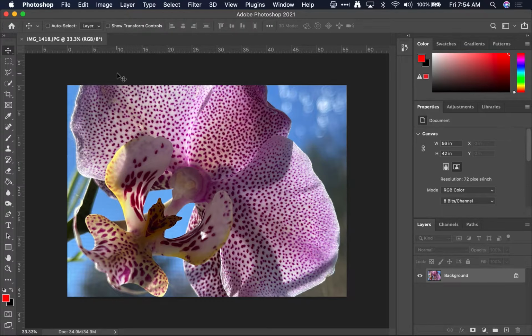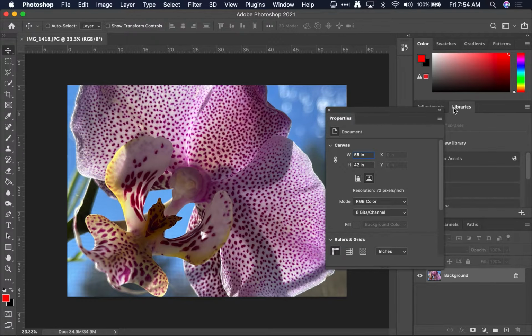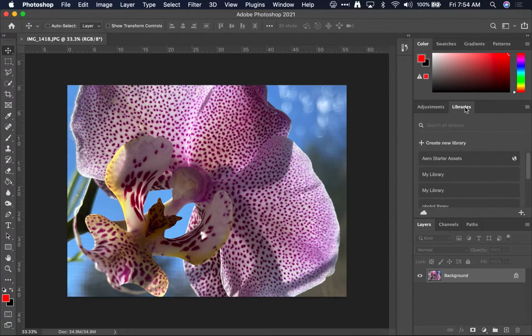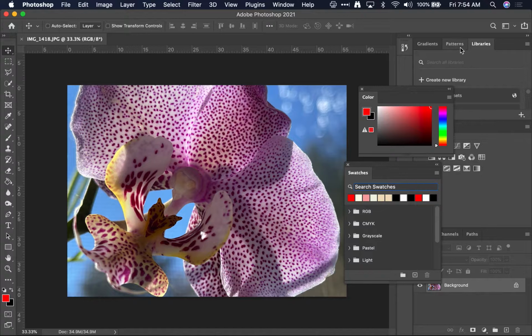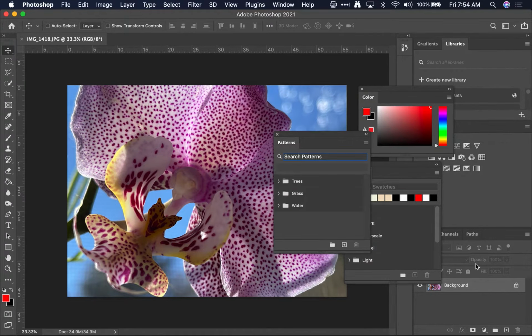Now, some of you will be opening a photograph and you will not see the same interface. In fact, you might see things different, like maybe your properties dock is missing, or maybe it's located up here. As you can see, you can move things around to your heart's content to make your own spaces whatever way you want.